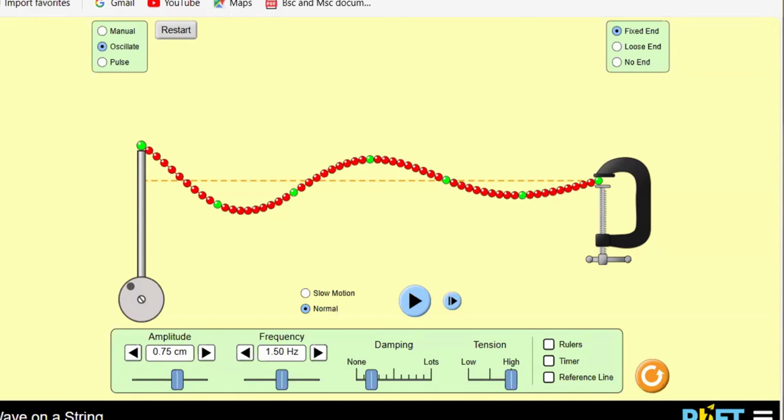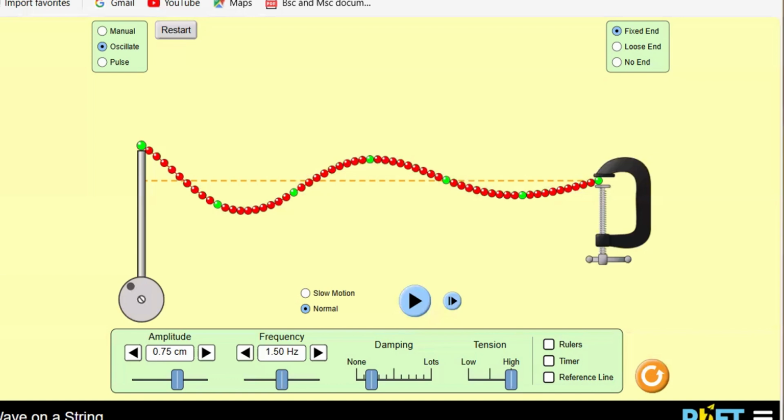Now let us see the wave properties of light called interference and diffraction. Before we see interference and diffraction, first let us see what a wave is. According to your optics and light lesson, a wave can be defined as a physical phenomenon produced by disturbance.